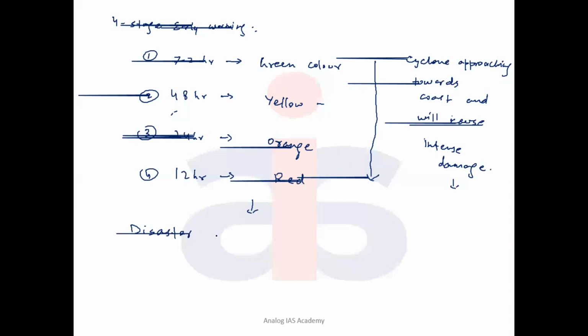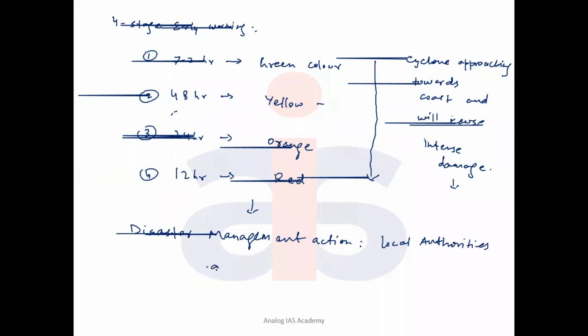Disaster management actions on different kinds of color codes are issued to the coastal community. Here the local authorities are active at different stages, and for disaster management purposes they also do post-disaster activity.